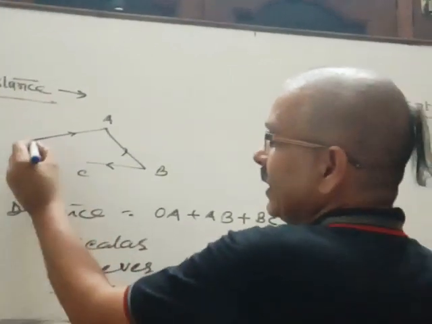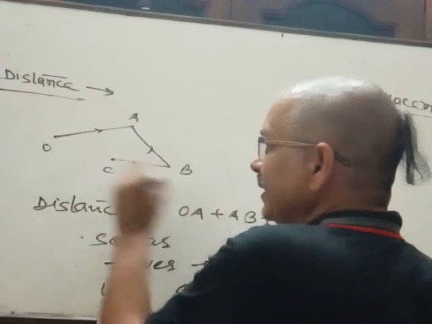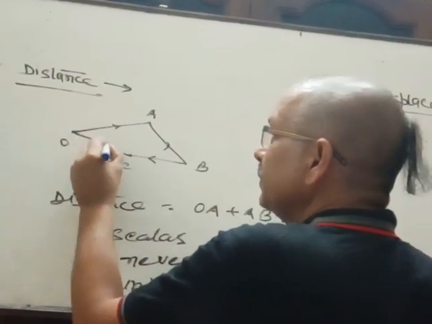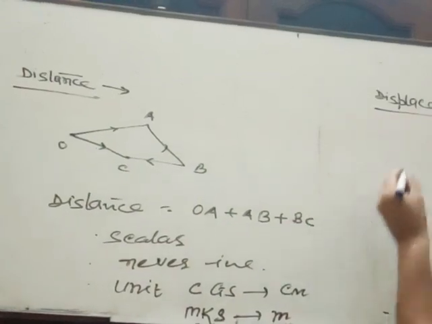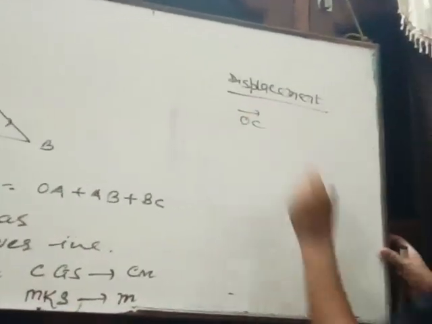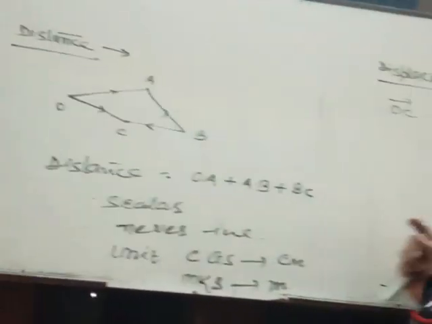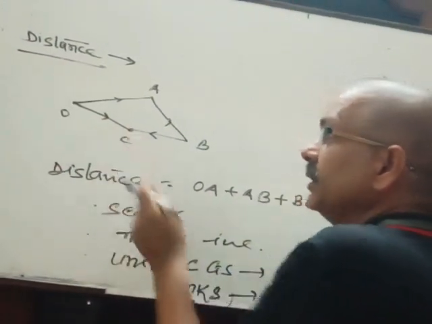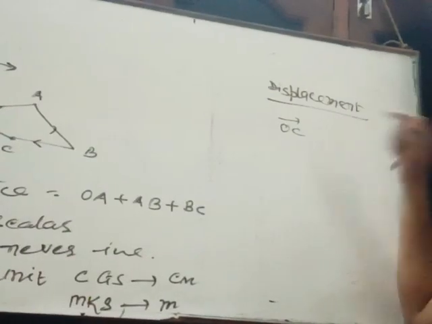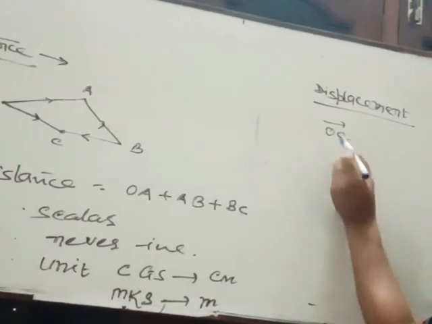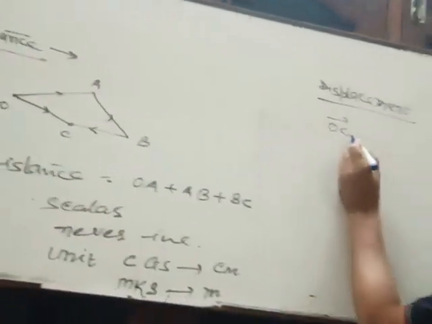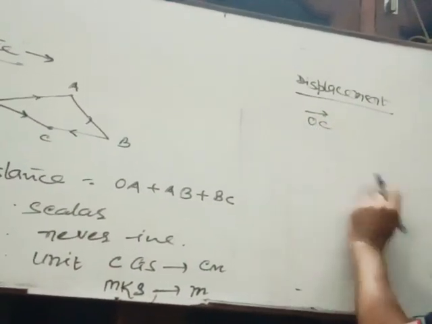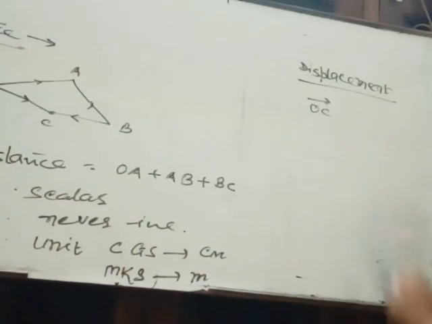Suppose initially the body is at O and finally the body is at C. So this straight distance from O to C, OC, is the displacement. Since the body starts from O and ends at C, displacement is denoted by vector OC.